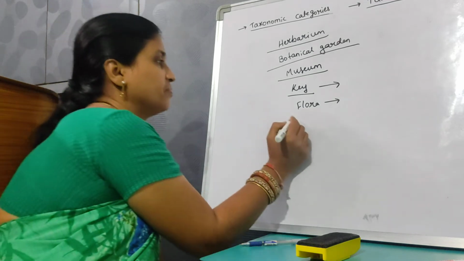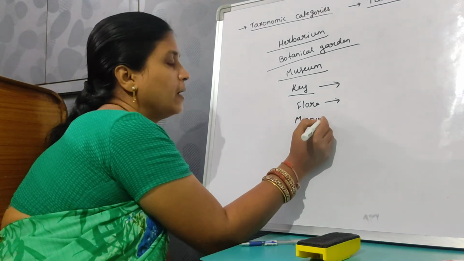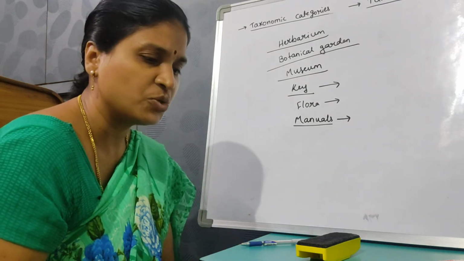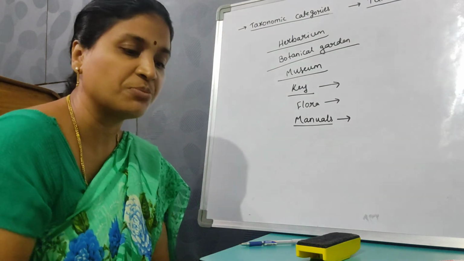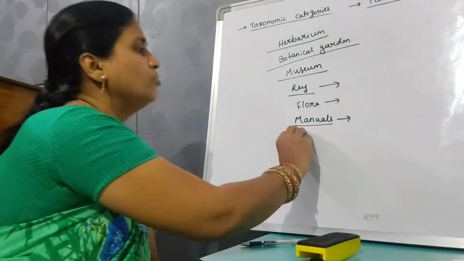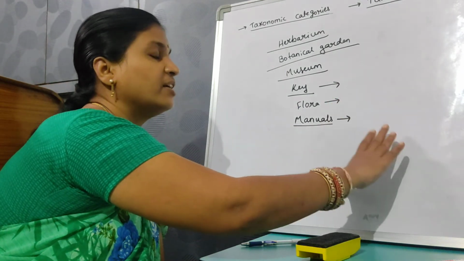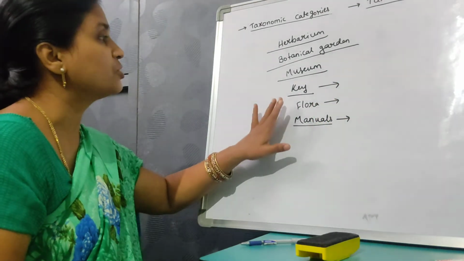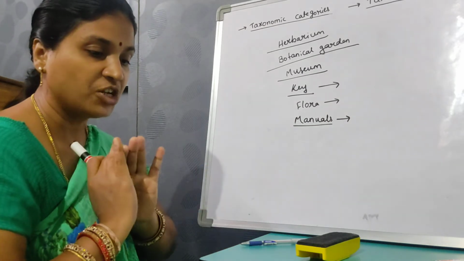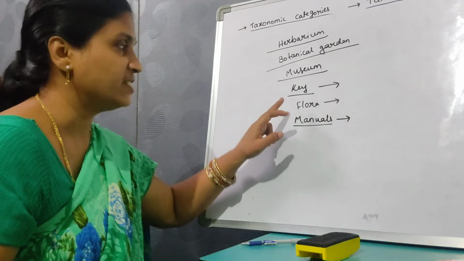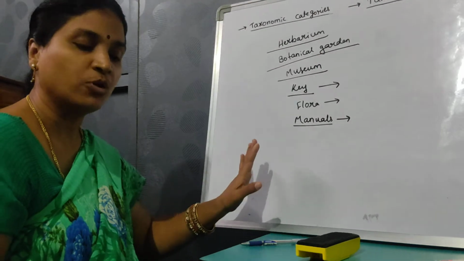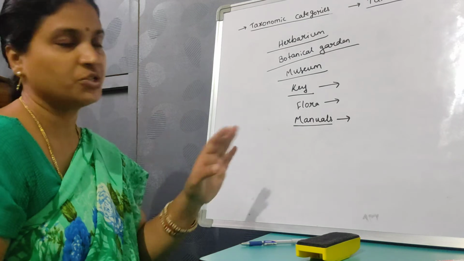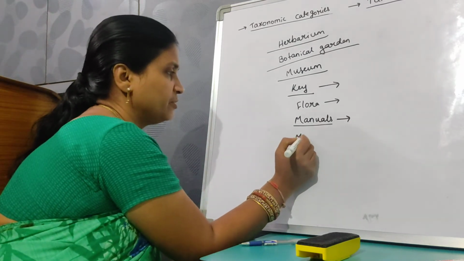Then manuals. Manuals are small books, useful for identification of names or species found in a particular area. It is a small booklet where the information of a particular plant is given. Flora covers the plants growing in a particular area. Manuals are small booklets with information about the identification of a particular species growing in an area. Then monograph.